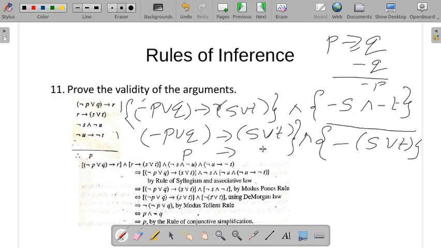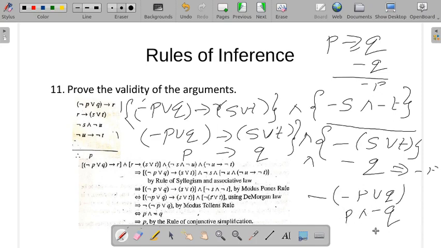P conditional Q and negation Q. This infers negation P. If we apply the analogy, we get the negation of negation (P or Q). So what do we get then? P and negation Q.